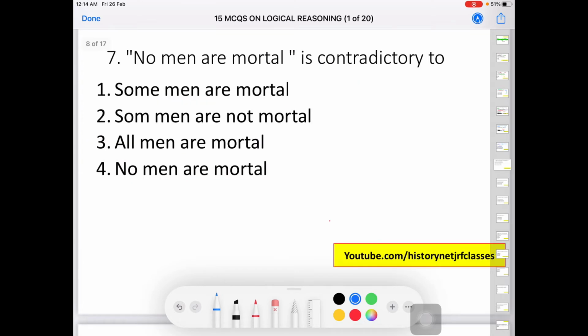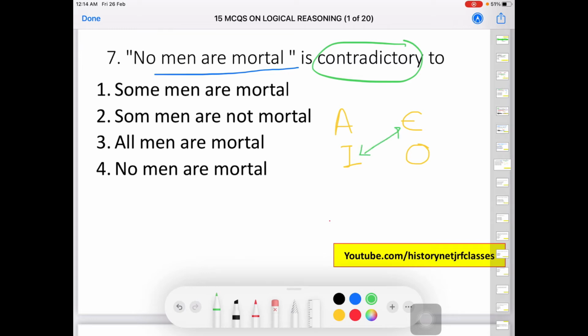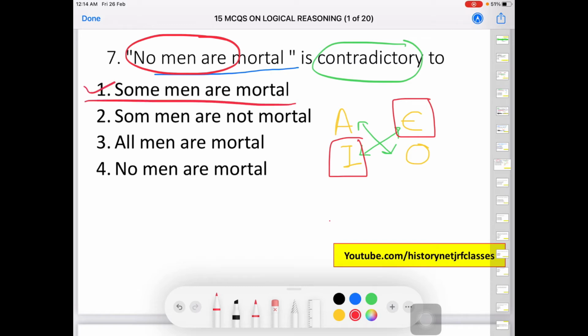Next we have, no men are mortal is contradictory to which one? We have to identify the contradictory premise. Again we will make the chart, that is A, E, I, and then O. Contradictory is established diagonally, right? This direction and this direction. Here the premise is no men are mortal, that means it is talking about universal negative. So the contradictory will be established with I, and I is particular positive, that means some men are mortal. So this is the correct answer.